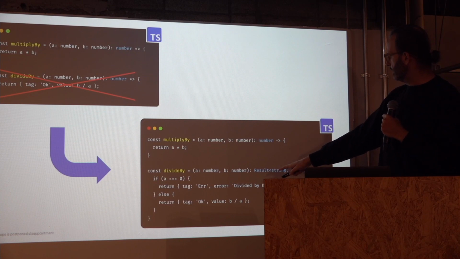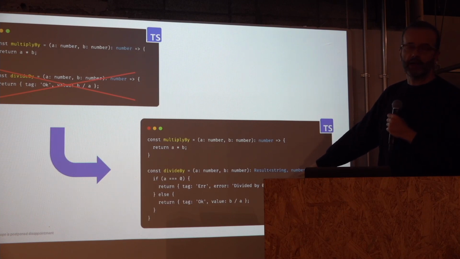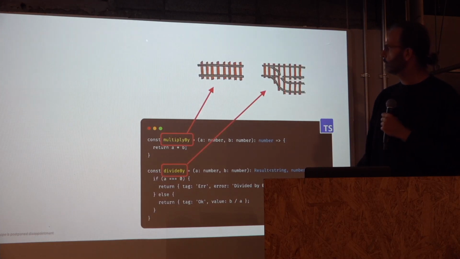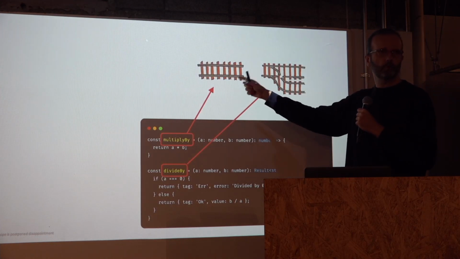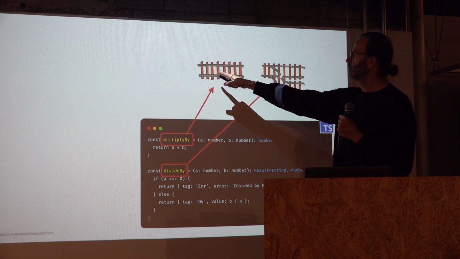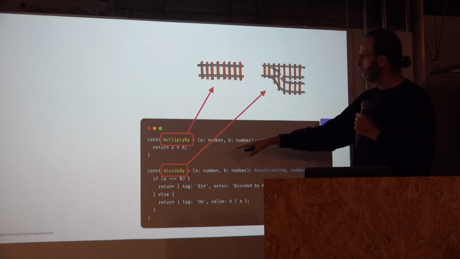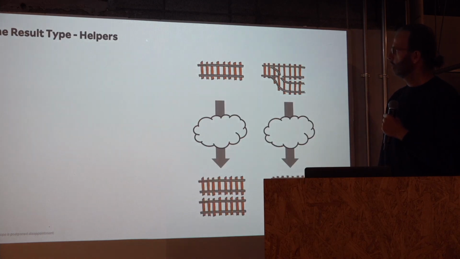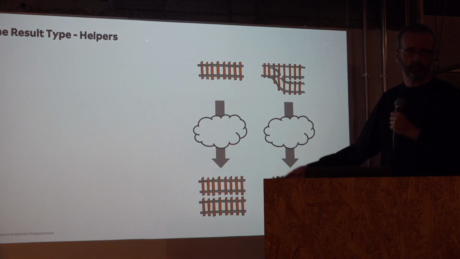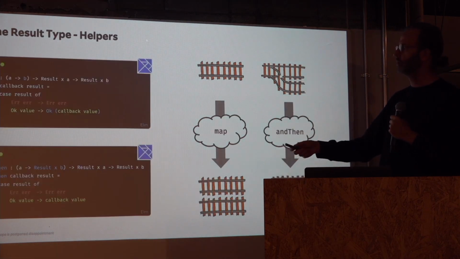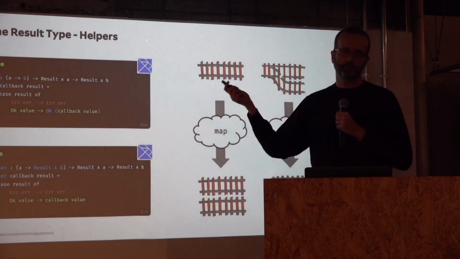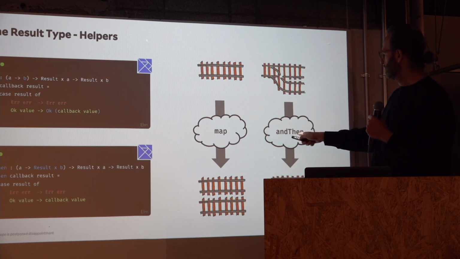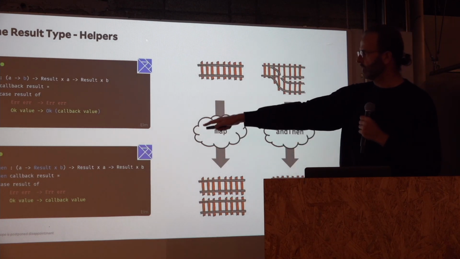Now we return a result type, right? We check if it's 0 and so on. So those two functions are the same as those two pieces of railway. The one that never fails is just a straight line, right? The one that can fail is like this. So we need to have those transformations. Those are very common transformations, so all languages that support the result type, or libraries, have them. In Elm, they're called map and then.